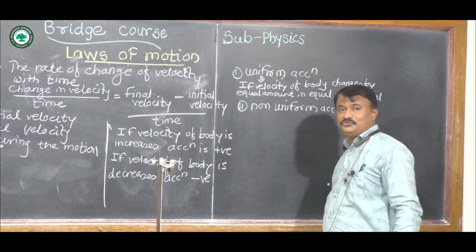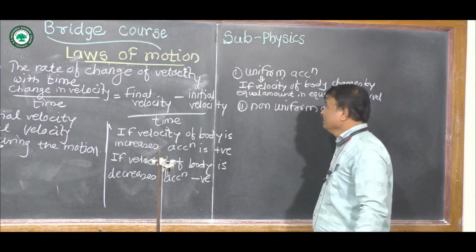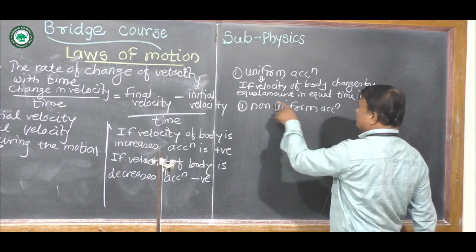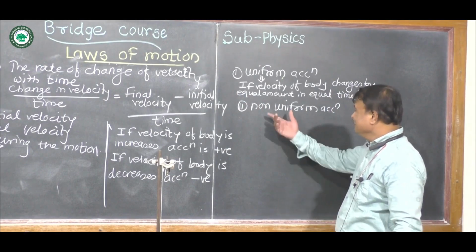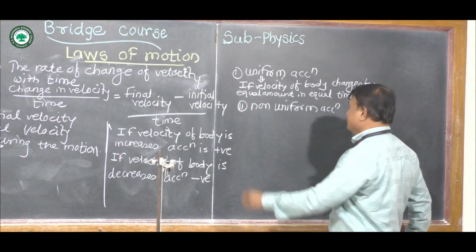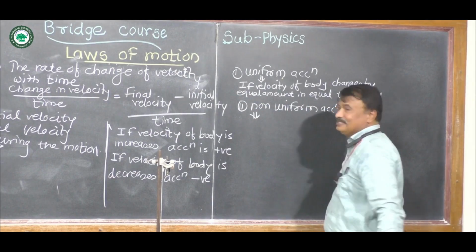Then what is non-uniform acceleration? Instead of the word equal amount, we use unequal. Then there is non-uniform acceleration. So what is non-uniform acceleration?